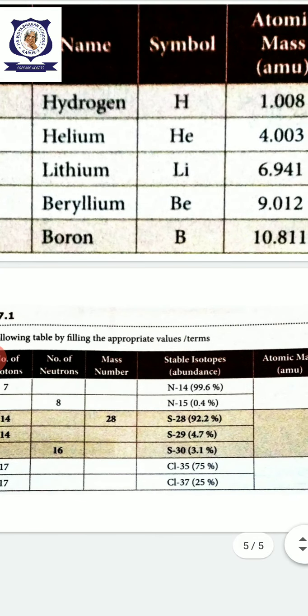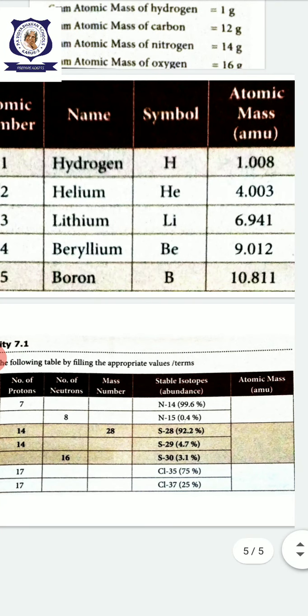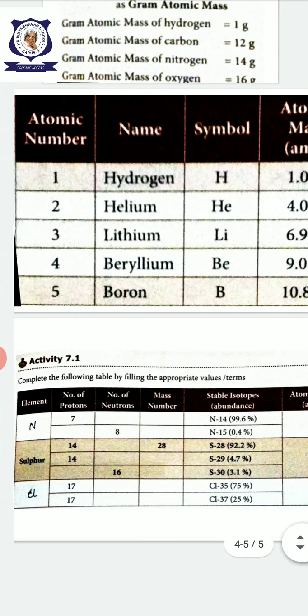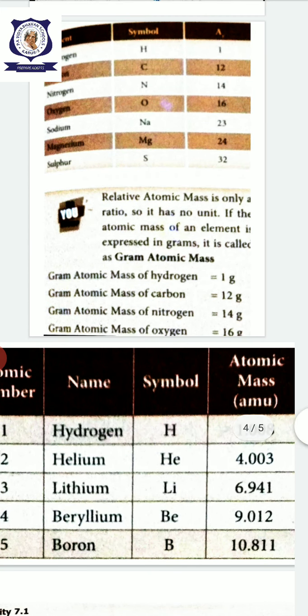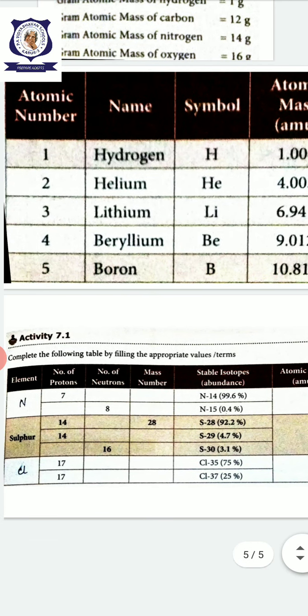Like boron, you have to calculate the values for nitrogen, sulfur, and chlorine. In the case of sulfur, the given value is 14 for protons and 16 for neutrons, so totally 30.